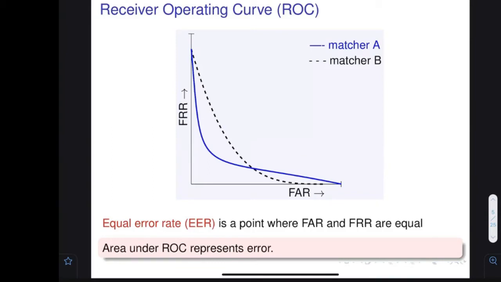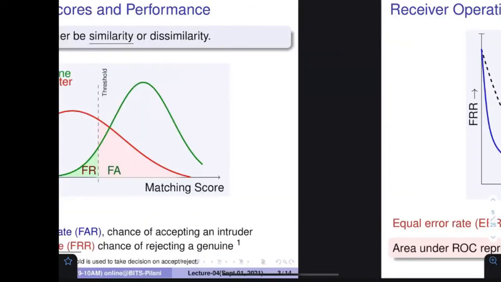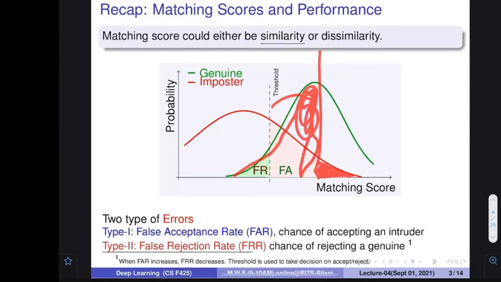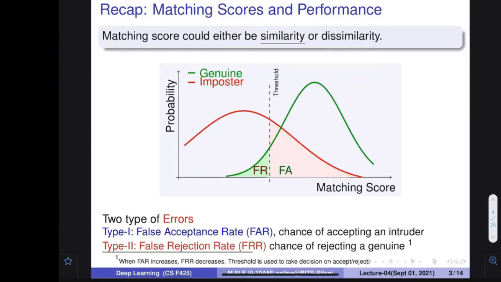However, we don't know. A few minutes back, we just understood this particular concept: if we want to reduce the type 1 error, then we have to increase the threshold, and this actually increases the false rejection by this much. So in what condition would we try to reduce the false acceptance? High security areas. When there is a high security area, we want lesser false acceptance. Into the high security area, only the right person should enter.